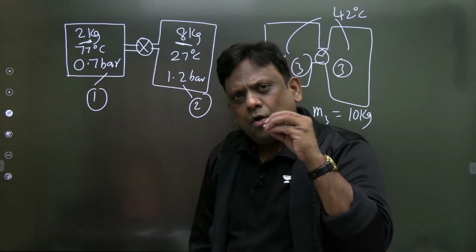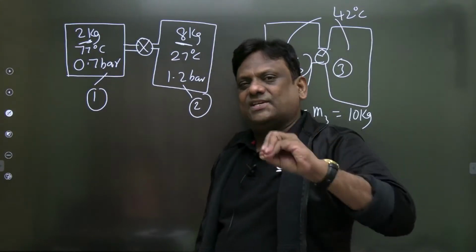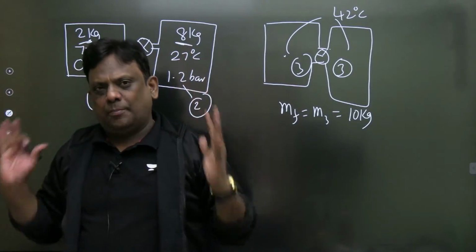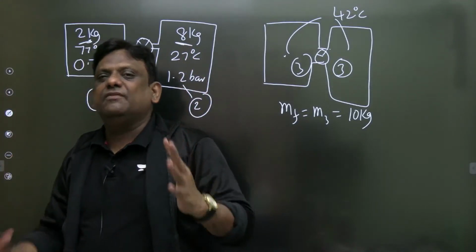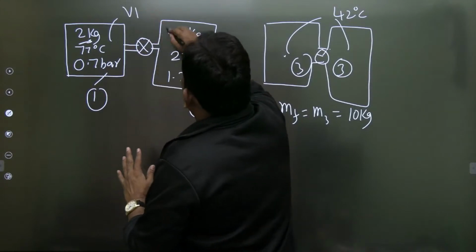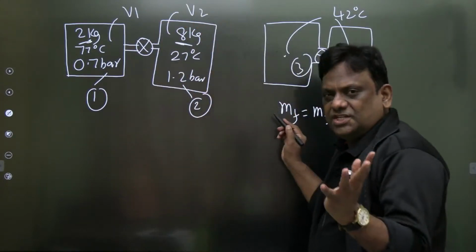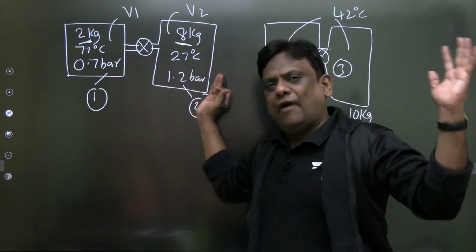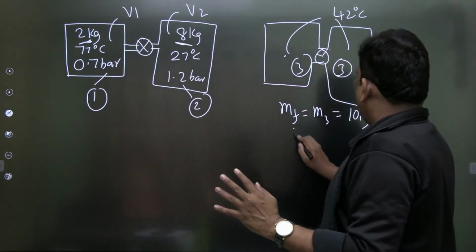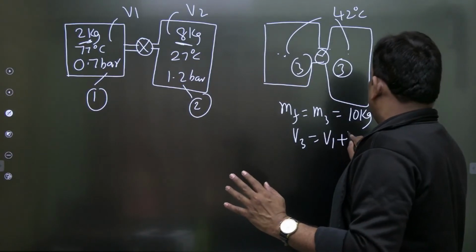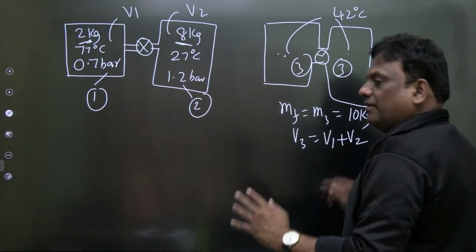Everyone knows volume is an extensive property. If you want the total extensive property, it is the summation of individual extensive properties. Let the volume of this be V1, let the volume of this be V2, and these are rigid containers. So what will be the total volume of the mixture? V1, V2 finally mix, so the final volume will be equal to this volume plus this volume, because they are rigid containers, they are not elastic, therefore V1 plus V2.